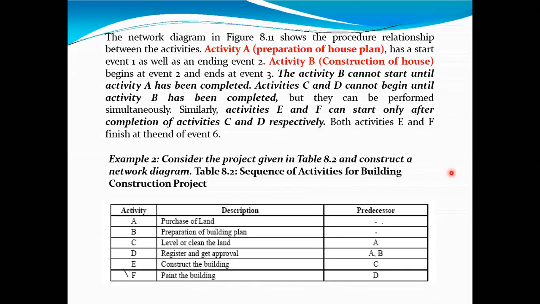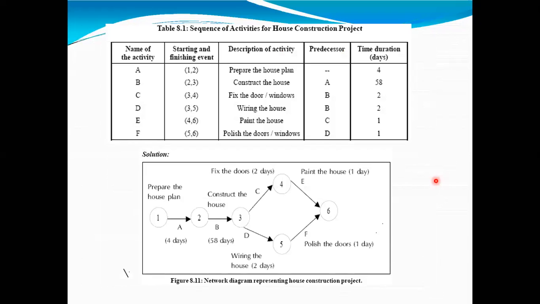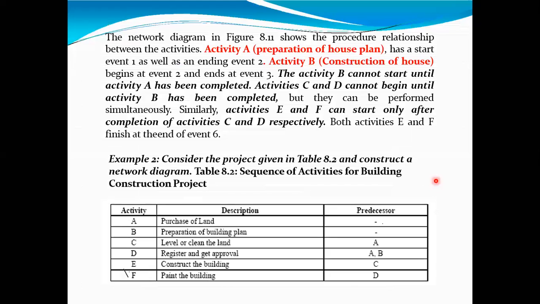Activity C and activity D cannot begin until activity B has completed. We have already gone through this, and that is shown and well represented in the network. There is no problem with this network diagram.